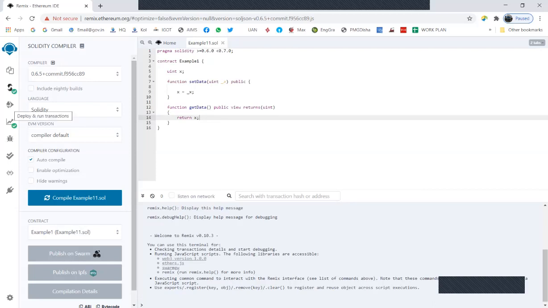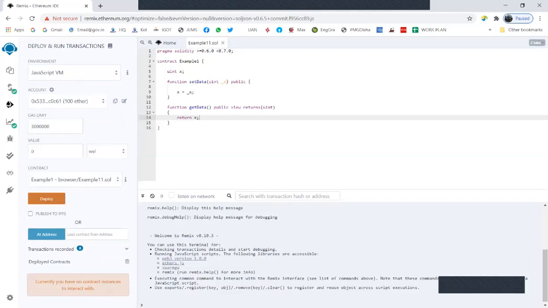Then I go to the Deploy and Run Transactions tab. Here you can see there are a lot of new things. This is the environment provided by Remix to us. There are 3 environments. One is the local virtual machine environment.